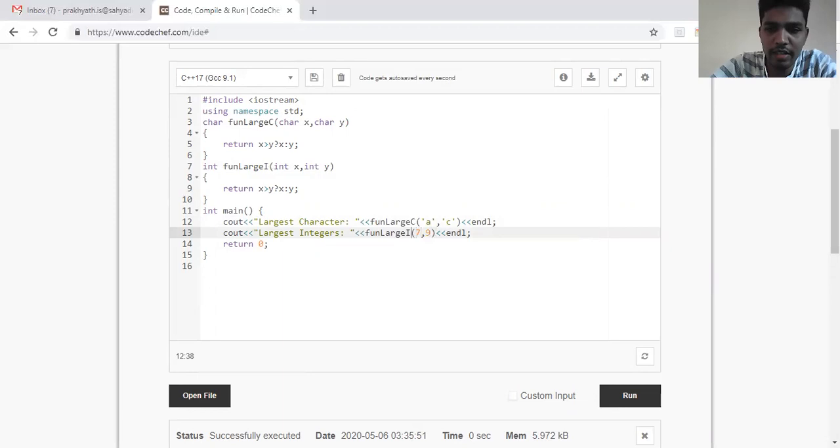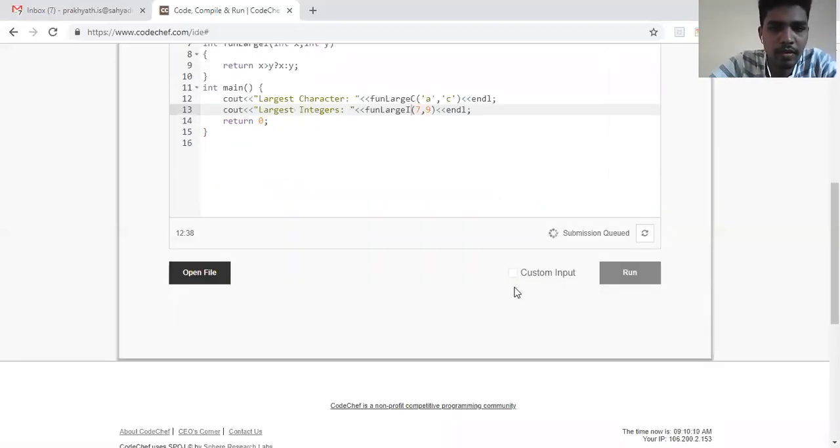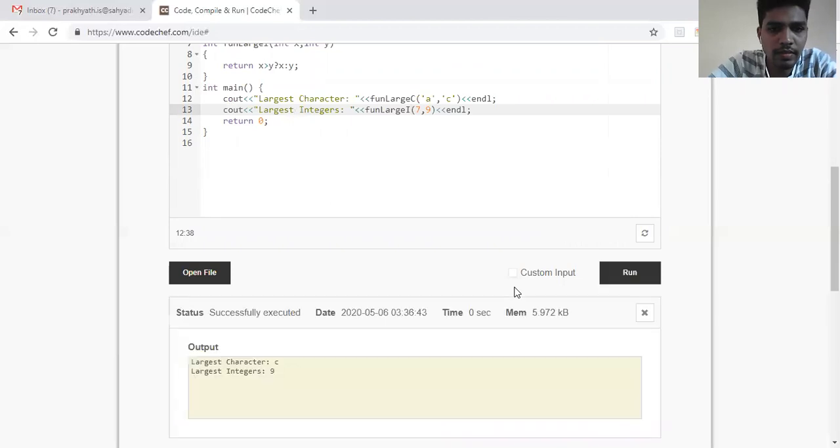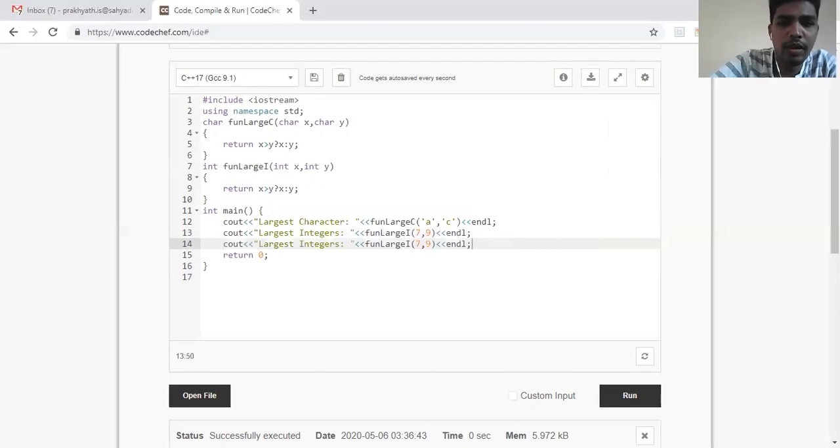So now if I run this particular code, you can see here I've got the answer. Okay, same way, if I want to find the largest among floating point numbers, I'll write here largest floating value.